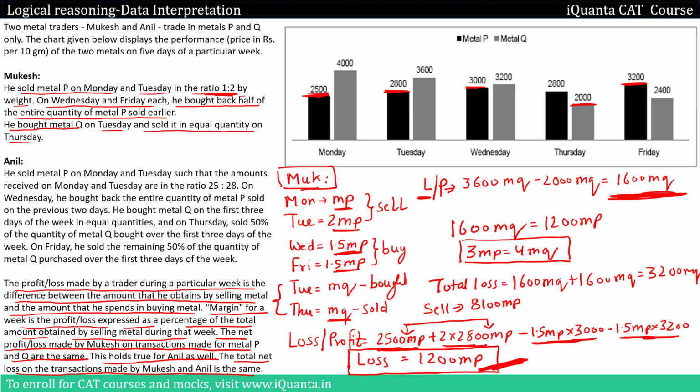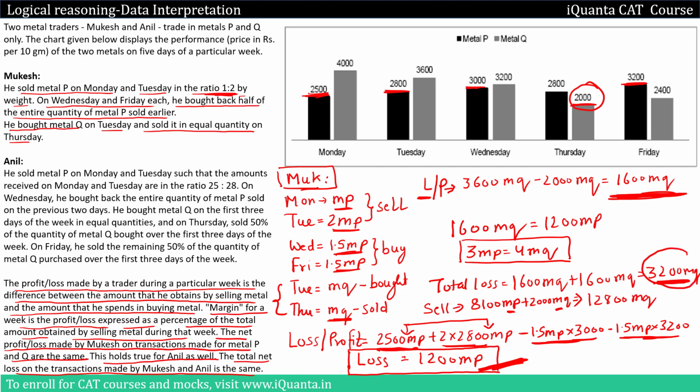And for metal Q, he has sold metal Q on Thursday, so total amount will be 2000 MQ, so plus 2000 MQ. Now we can see this is in MP, this is in terms of MQ, so let it be in a single term. Since we have put the loss in terms of MQ, I'll be writing this total amount by selling also in terms of MQ. So it will be 12800 MQ.